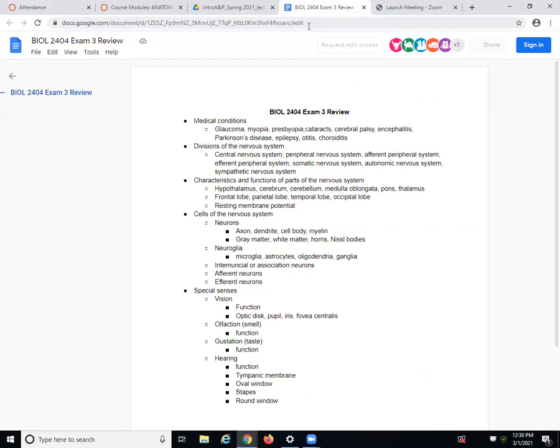So in the exam 3 review, we're going to go over the components that deal with the nervous system today. I'll give you a few minutes to work on each section, and then we'll talk about them. The first section deals with medical conditions: glaucoma, myopia, presbyopia, cataracts, cerebral palsy, encephalitis, Parkinson's disease, epilepsy, otitis, and choroiditis.